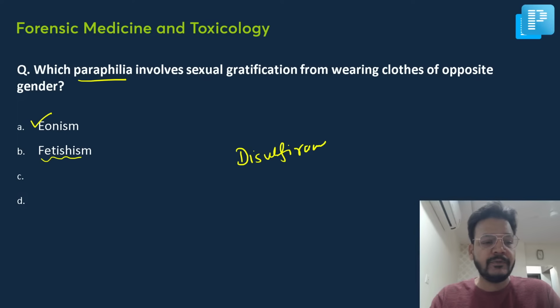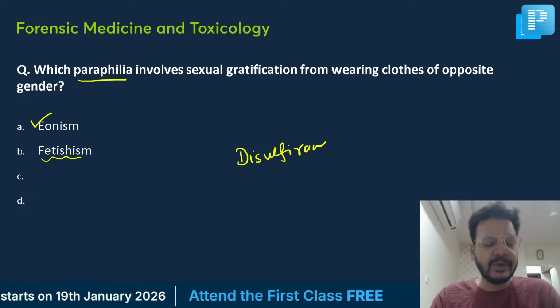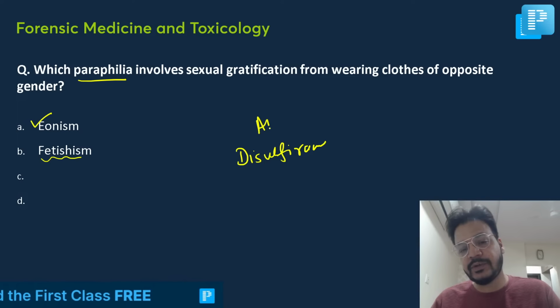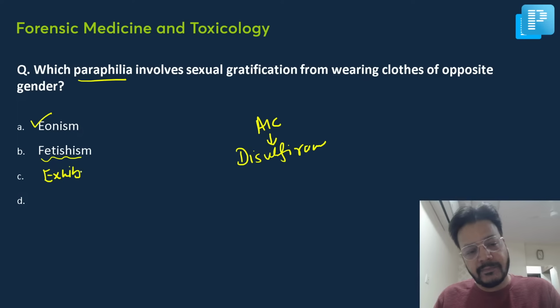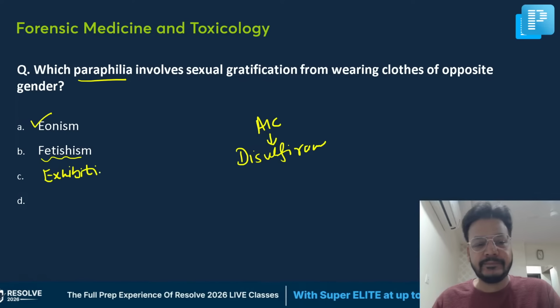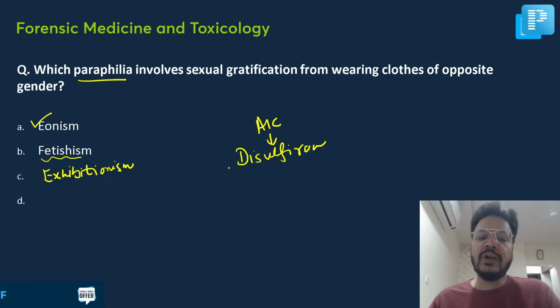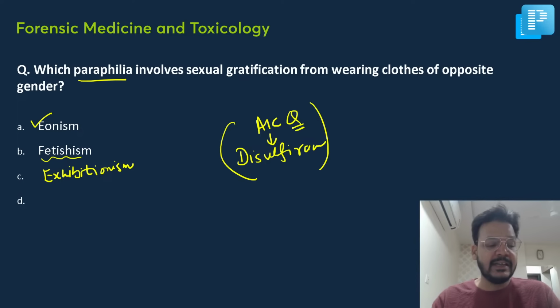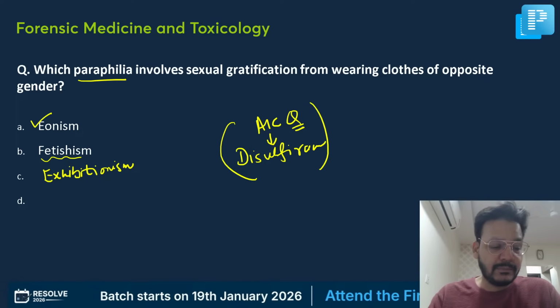Eonism, fetishism, exhibitionism. Then alcohol cessation, alcohol abstinence, we have disulfiram. The patient is on disulfiram.